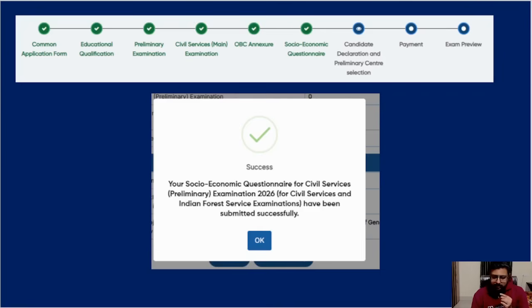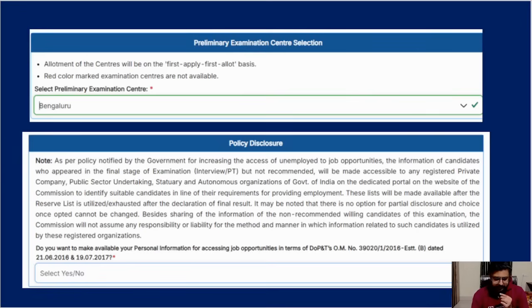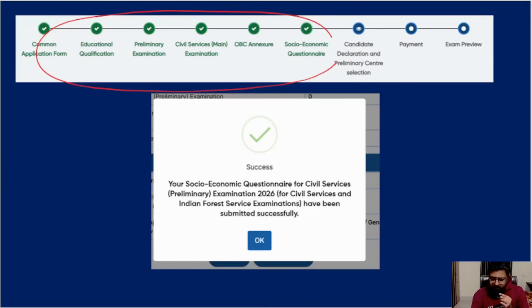So you get completed with the biggest questionnaire. This also gets over, the socioeconomic questionnaire. And then next is the candidate thing. Only this is there because payment I did not do actually. After that it's over. After that you will get a big message like your application is complete. So candidate declaration and prelim center.